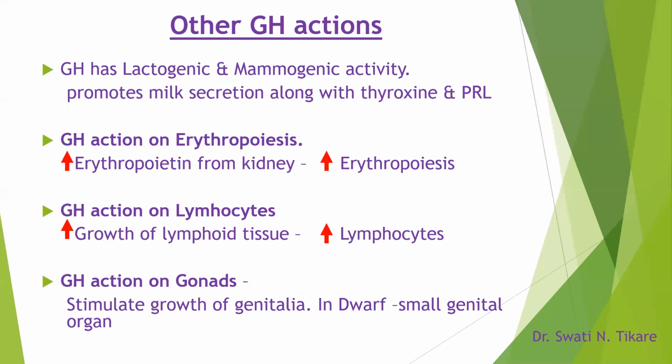Coming to the other actions which are of minor importance, growth hormone has lactogenic or mammogenic activity. That is, it promotes the milk secretion along with thyroxine and prolactin. On erythropoiesis, it stimulates the erythropoietin secretion from kidney and promotes erythropoiesis. And on the lymphocytes, it is having a very positive effect. It increases the growth of the lymphoid tissue and increases the lymphocytes.